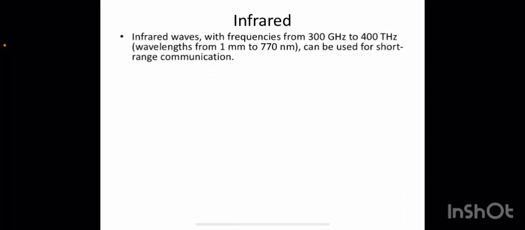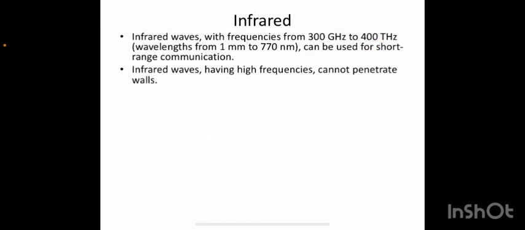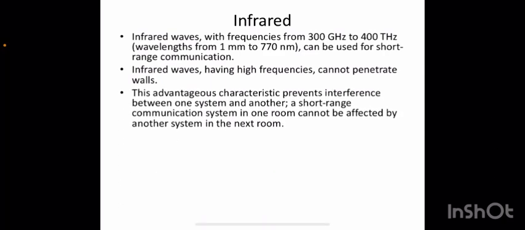Now coming to the third type of wave, infrared waves. The infrared waves, which are very high frequency signals, 300 gigahertz to 400 terahertz, are used for infrared communication, and they are used for very short range communication. Coming to the nature of infrared waves, having very high frequency, they cannot penetrate through walls. Obviously this nature has an advantage and at the same time a disadvantage.